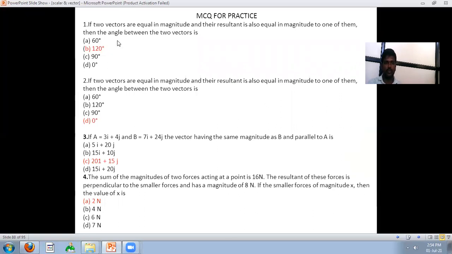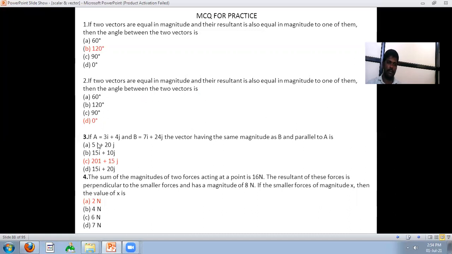First one: if two vectors are equal in magnitude and the resultant is also equal in magnitude to one of them, then what is the angle between the two vectors? The magnitude of one vector is equal to the magnitude of the other, and the answer is 120 degrees. If two vectors are equal in magnitude and the resultant is also equal in magnitude to one of them, then the angle of the two vectors is 0 degrees.